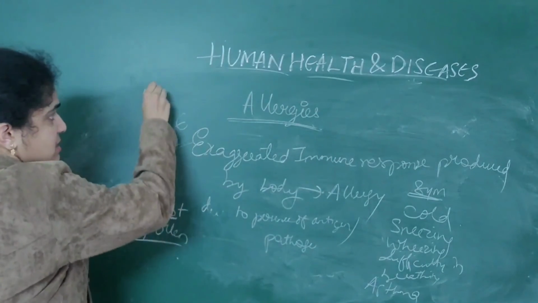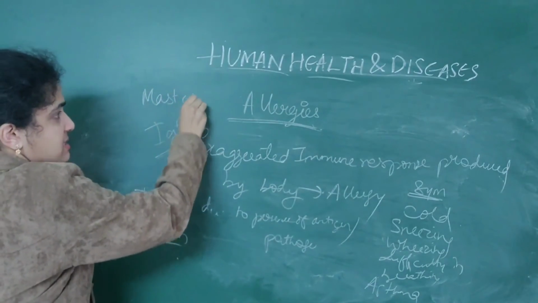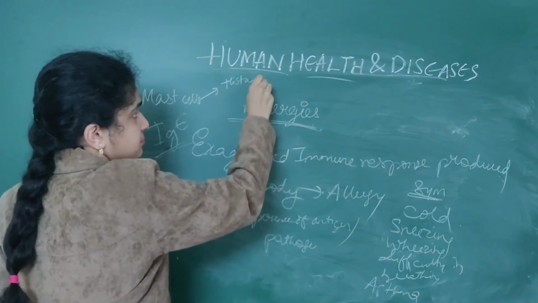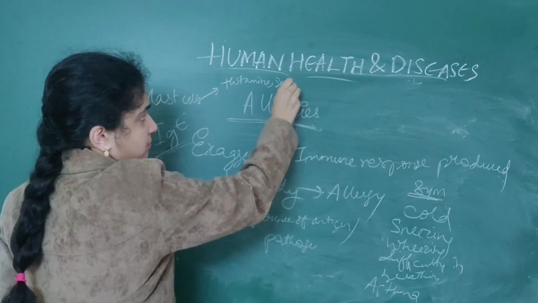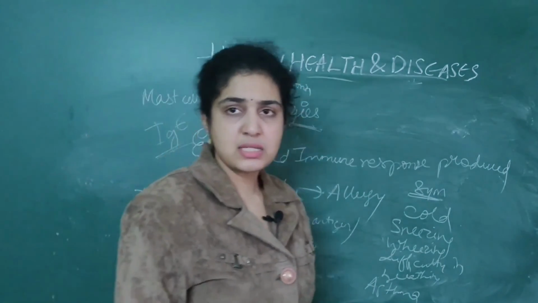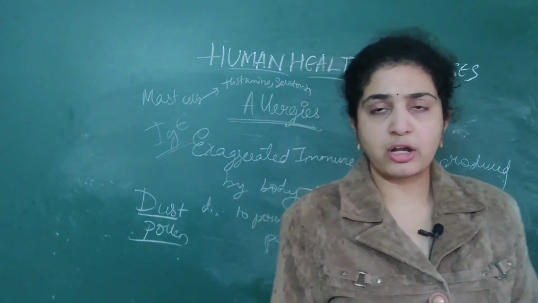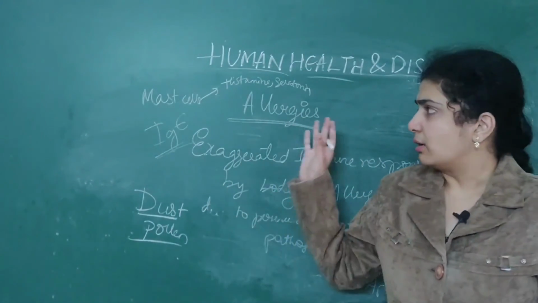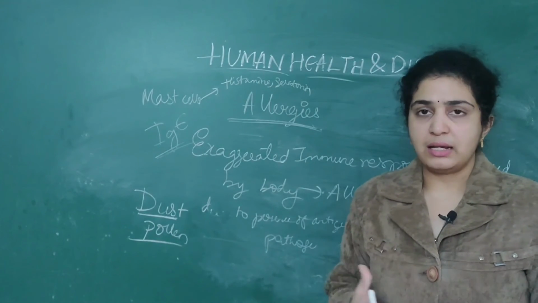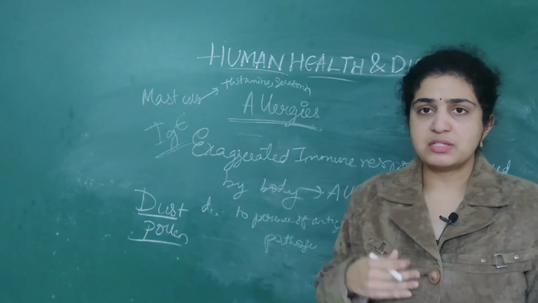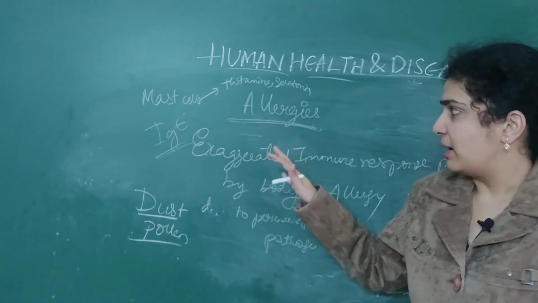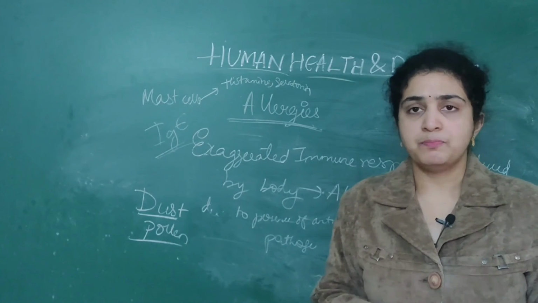Mast cells are present in our body. They secrete histamine and serotonin, which play a very important role in this allergy.